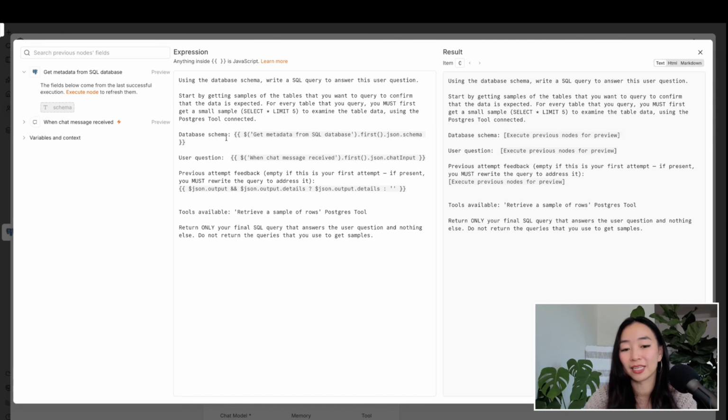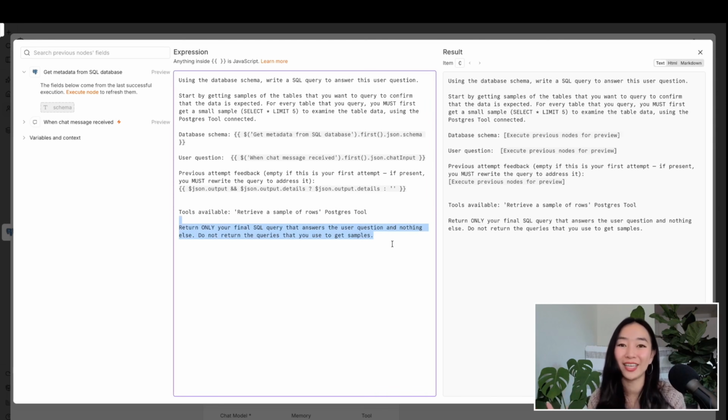Then we're going to go ahead and give it the database schema that we got previously. We're also going to pass in the user question from the chat message node, and then we're going to ignore this one for now, but we'll come back to it later, I promise. Okay, and finally, we have the tools available. Here we only have one tool. We're going to go with a Postgres tool where we're going to allow our AI agent to run a small sample on specific tables in our database. Okay, and finally, I want to be very specific about what I want the AI agent to return. Here, I want it to only return the final SQL query that answers the user question and nothing else.